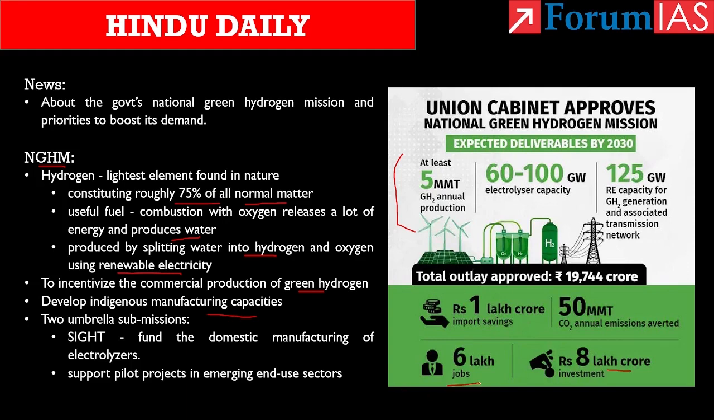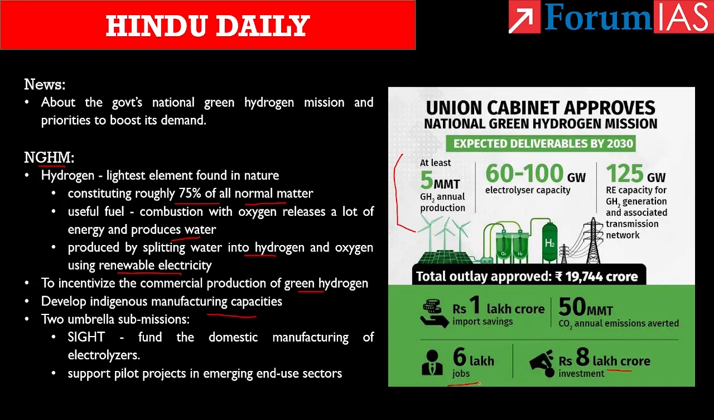The plan also targets to lower the cost of renewable power generation and to bring down the cost of electrolyzers to make the production of green hydrogen cost competitive. This is done through subsidy support and government sponsored research and development in the green hydrogen sector.